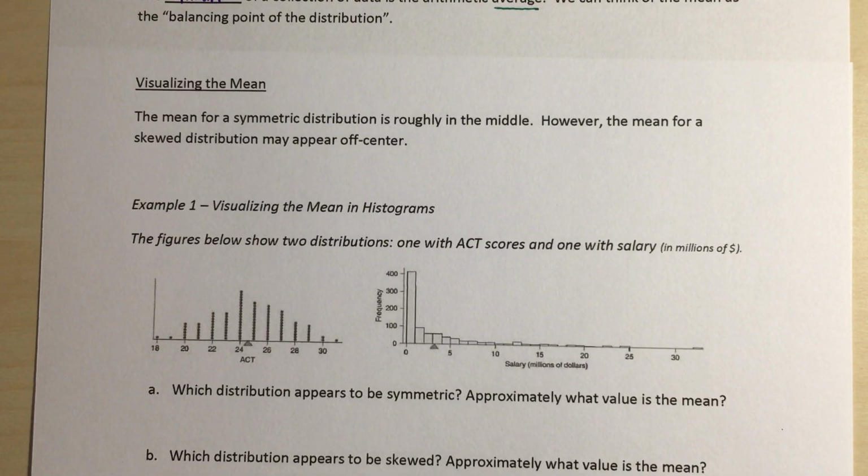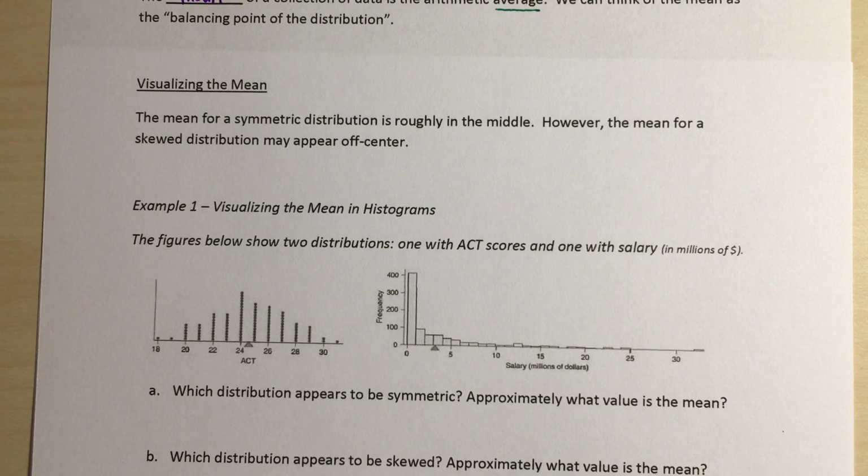Right. So we're going to start by talking about visualizing our mean. The mean for a symmetric distribution is roughly in the middle. However, the mean for a skewed distribution may appear off-center. Again, in this section, we are going to focus on our symmetric distributions. So we're going to look at these two images here that we have in this first example, and think about what we mean by our mean.